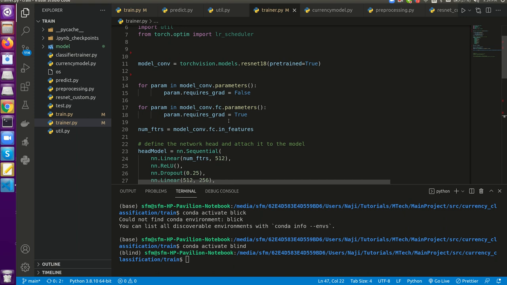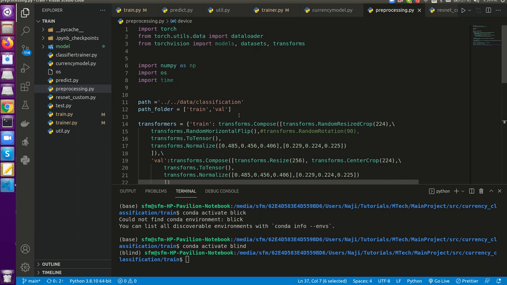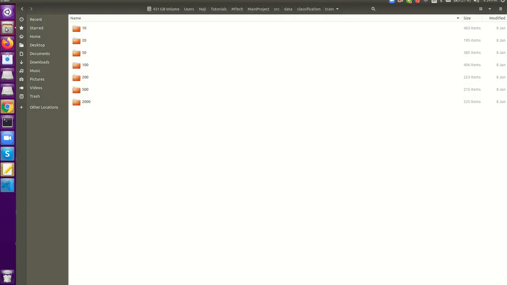So in all machine learning problems, the first process is the pre-processing part. Here you can see that a pre-processing.py file is there, where I have defined my data path and the data folders. So let me try to open that for you.